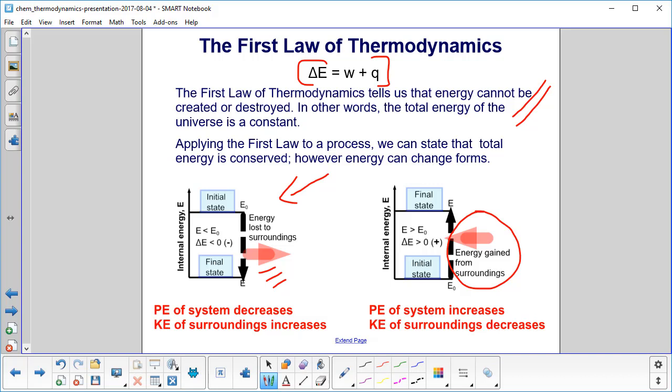energy will decrease. If you're not quite convinced about the systems and surroundings definition, go back to the previous unit where it was defined in quite a bit of detail. But let's draw a little picture here. We isolate a small part of the universe, and we call that our system, and we want to see what happens to it. Everybody else in the universe is called the surroundings.